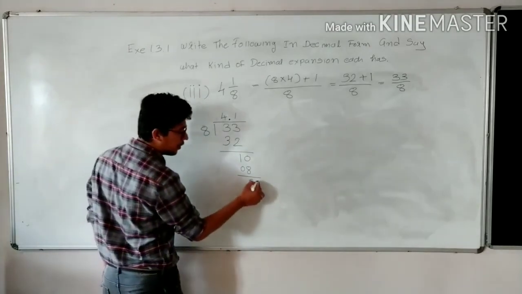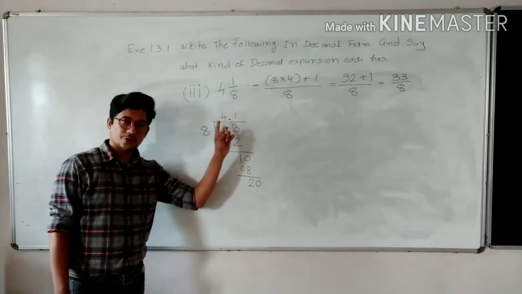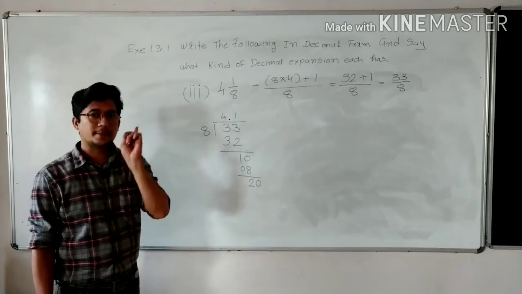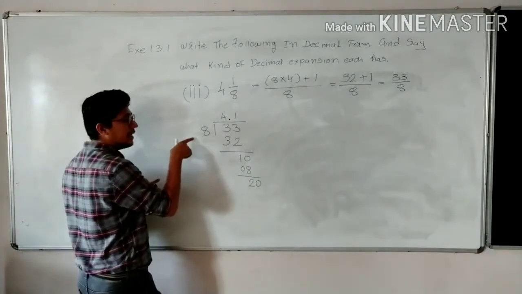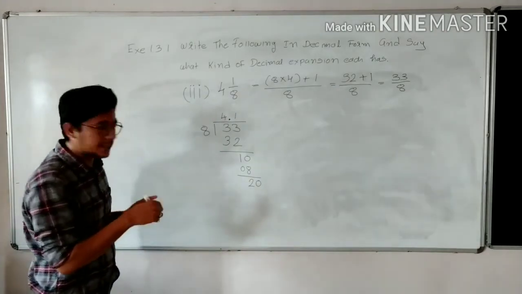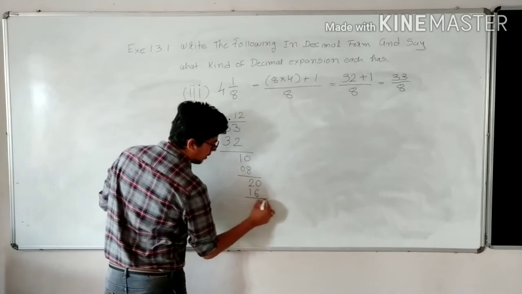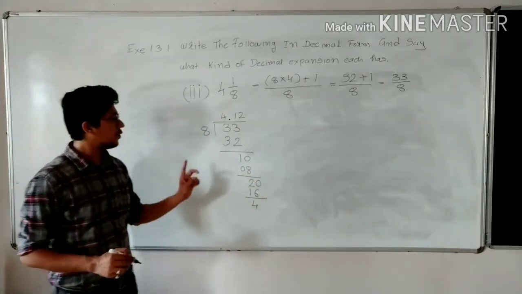Now again 2 is smaller than 8. What we have to do? We have to add 0. We have already put a point over here, so there is no need to put a point again. Keep it in mind. Now 20 is bigger than 8, so 8 ones are 8, 8 twos are 16. So 8 twos are 16, 20 minus 16 is 4.